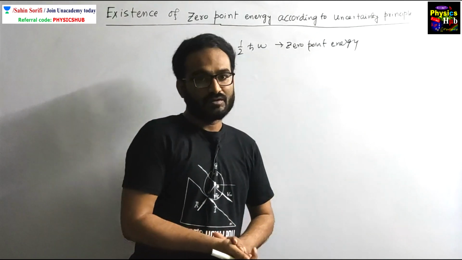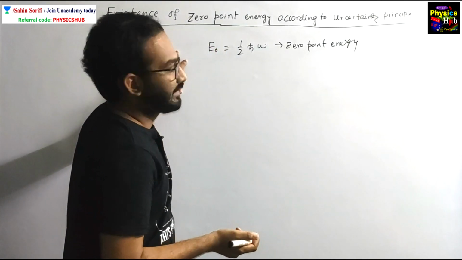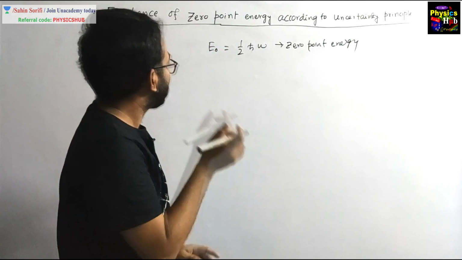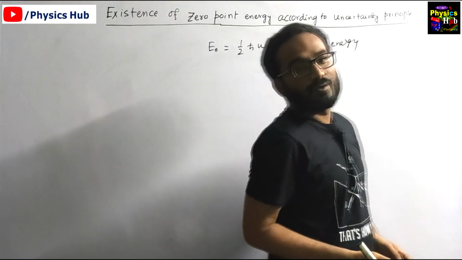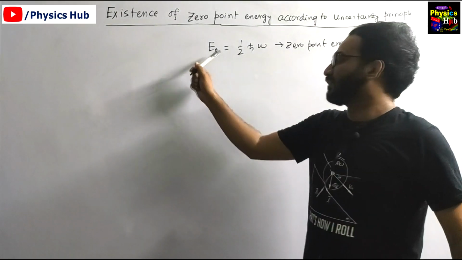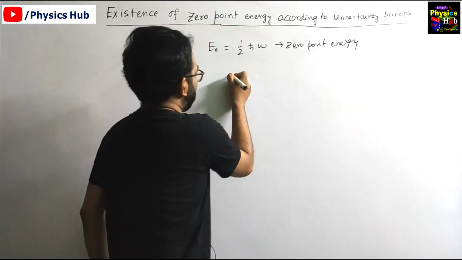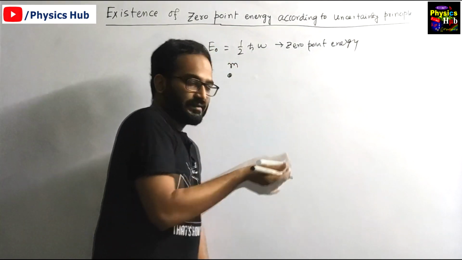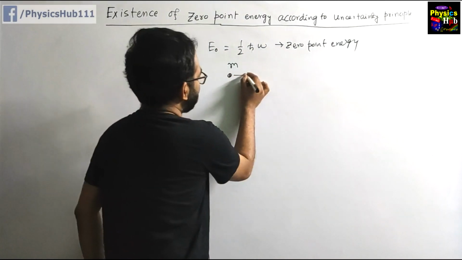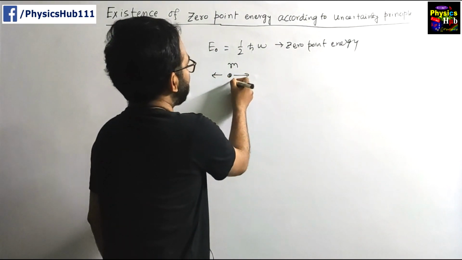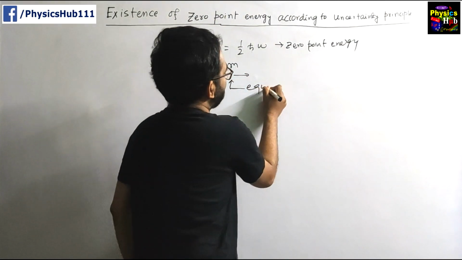So what are we going to do? Let us try to find the energy of the harmonic oscillator, and from the expression of energy we can derive the minimum energy or the ground state energy. Let's say we have a particle of mass m executing simple harmonic motion about some equilibrium position.